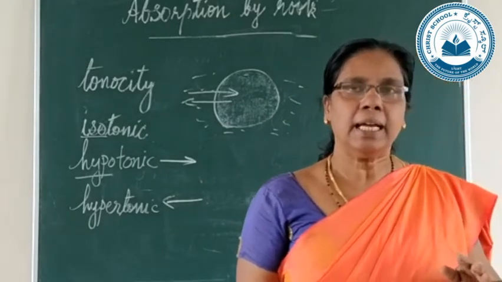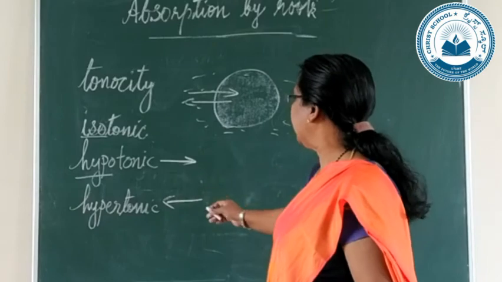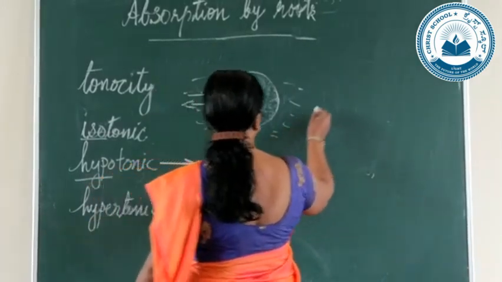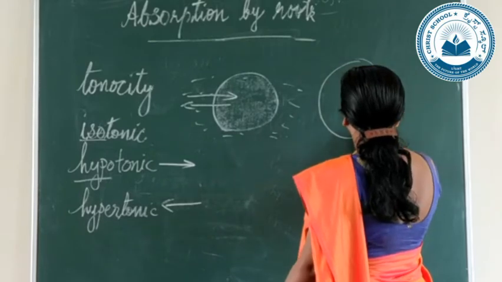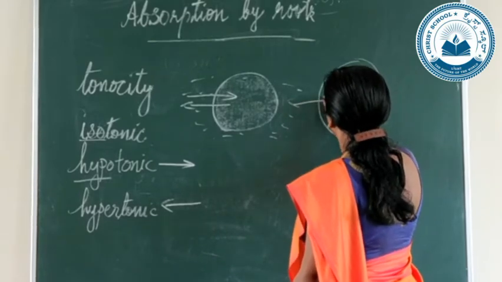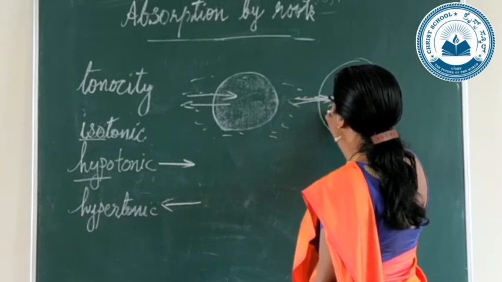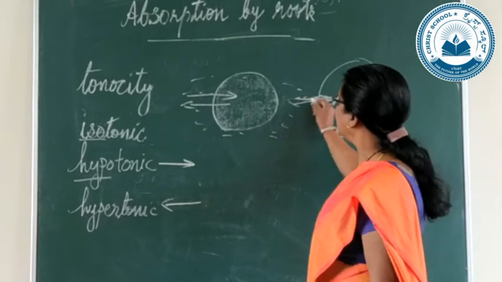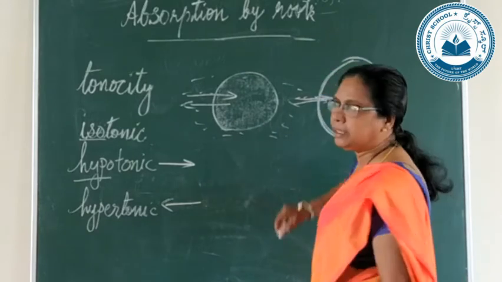Suppose you can see that endosmosis takes place. Here, in the second case, endosmosis, you can see the water will be entering. Okay, it is entering, and does it go out? No. So the cell becomes turgid. It will be bulged like this.